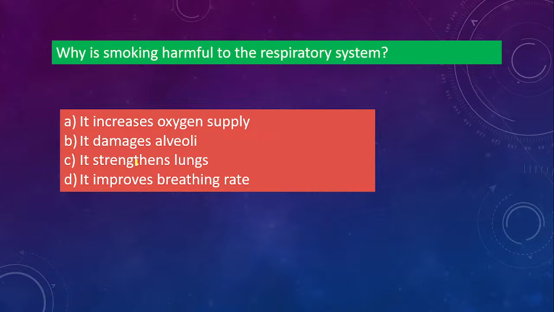Next one. Why is smoking harmful to respiratory system? This is easy one. It increases oxygen supply, it damages alveoli, it strengthens lungs, it improves breathing rate. Which one will be the correct answer? Why is smoking harmful? Yes, B is the correct answer. It damages the alveoli. Alveoli, you see the grape-like structures inside the lungs. Those are alveoli, it stores oxygen. Smoking will cause damage to the alveoli. That's why they'll have breathing issues and all.